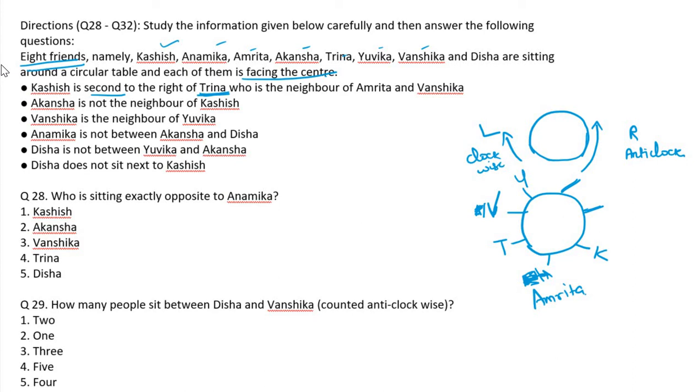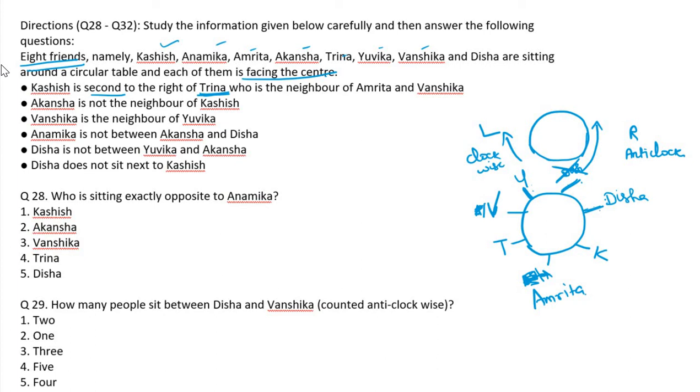Okay, we can't get any idea from here. Next line. Tisha is not between Yuvika and Akansha. So Tisha is not between Yuvika and Akansha. Suppose I am putting Tisha here, Akansha is here. So Tisha is not between these two, so Tisha is not here. So Tisha must be here.